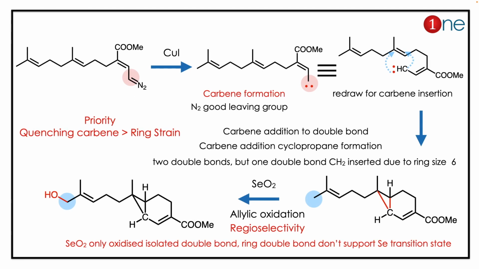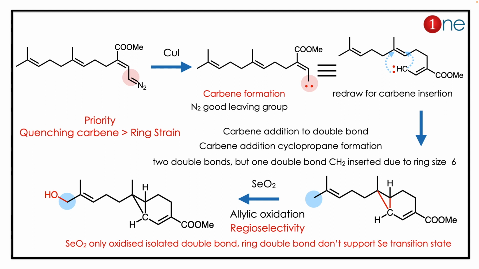The answer involves carbene formation. Whenever you have nitrogen, it's a very good leaving group. It also leaves as a carbene. Carbene is extremely reactive, so it has to be quenched. So carbene insertion happens, and you get a strained three-member ring formation. Here the strain is higher, yes, but quenching of the carbene is a higher priority because of its highly unstable nature.